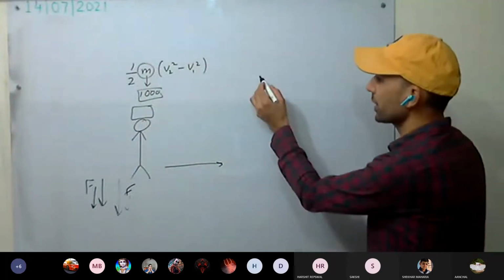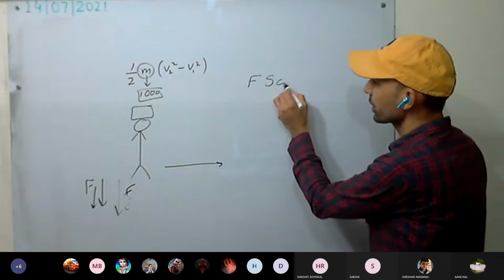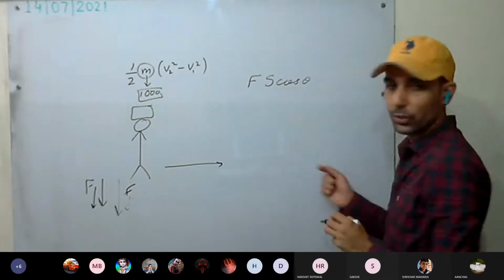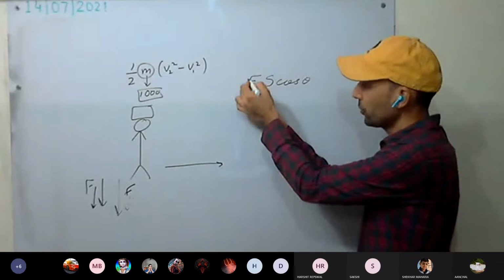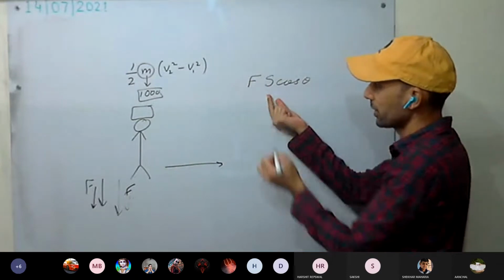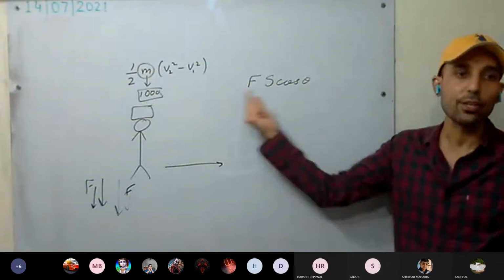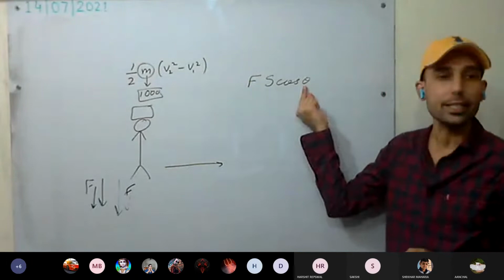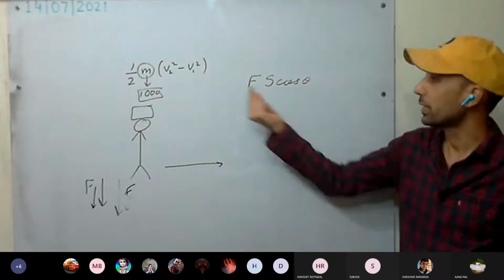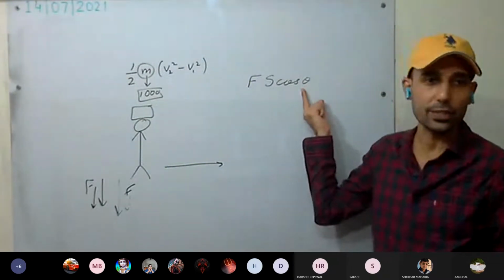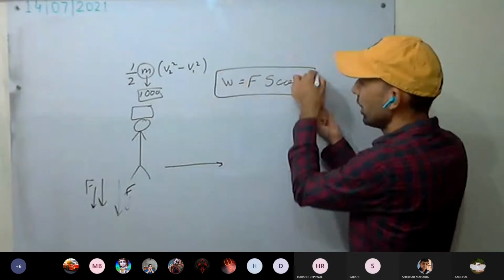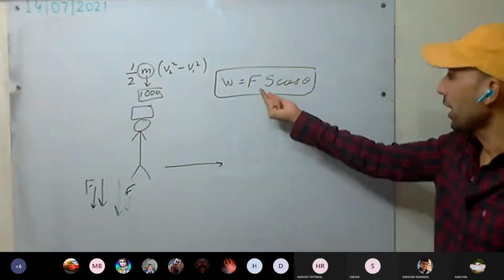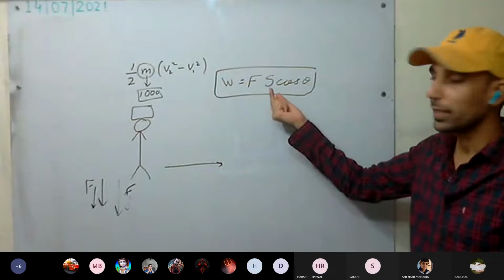So in physics, what is there? W = F S cos theta. Yes or no? The work done by whichever force we are putting here is the force, then the displacement of the body, into cos theta, where theta is the angle between the two, that is, between force and displacement. This is the equation. This is the work done, the dot product F dot S.